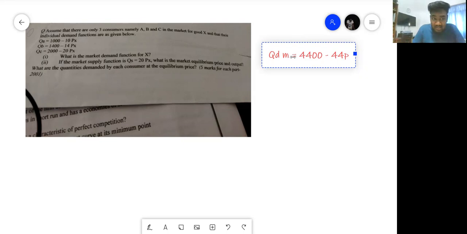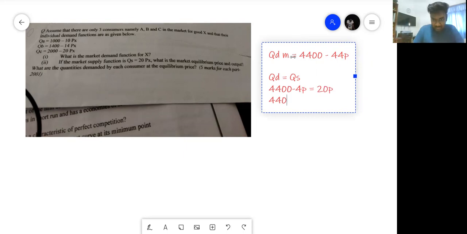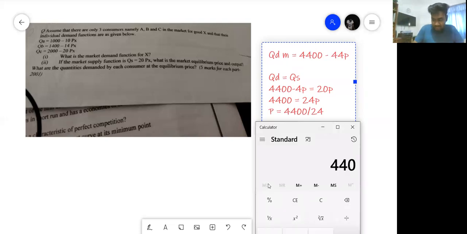Then, if the market supply function is 20p, what is the equilibrium? Now you have market demand, and they gave you market supply. Market demand is what you found: 4,400 minus 4p is equal to your supply, 20p. So you move things around, you get 4,400 equals 24p. So p equals 4,400 divided by 24. How much do we get?